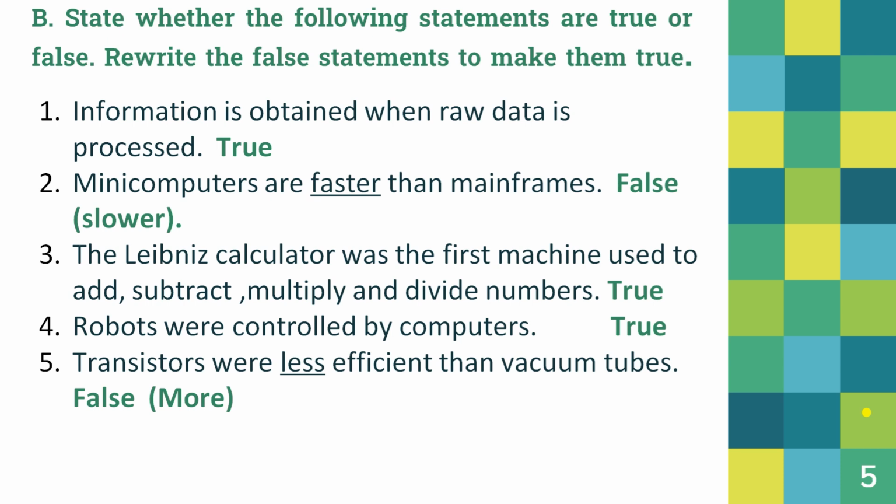Third statement, the Leibniz calculator was the first machine used to add, subtract, multiply and divide numbers. It's a true statement. Fourth, robots were controlled by computer. Yes, it's a true statement. Robots are controlled by computers. Fifth statement, transistors were less efficient than the vacuum tube. It's a false statement. Transistors were more efficient. That's why in the second generation vacuum tubes were replaced by the transistors.